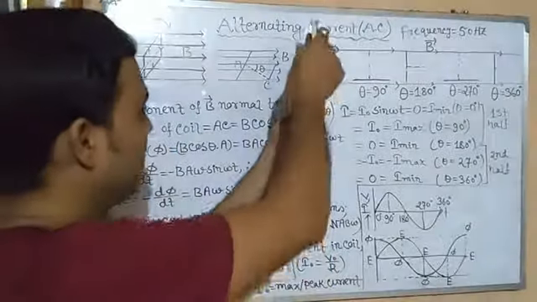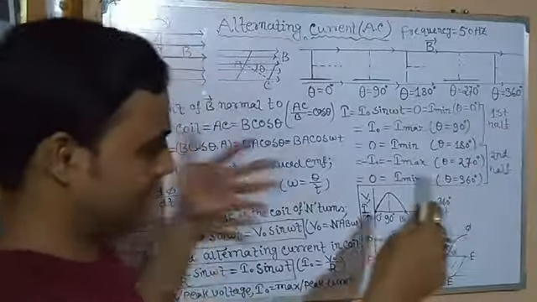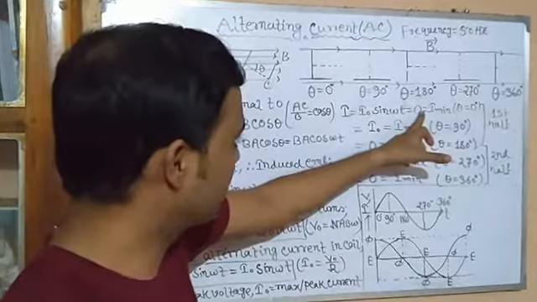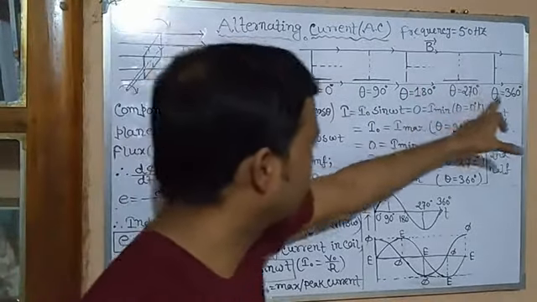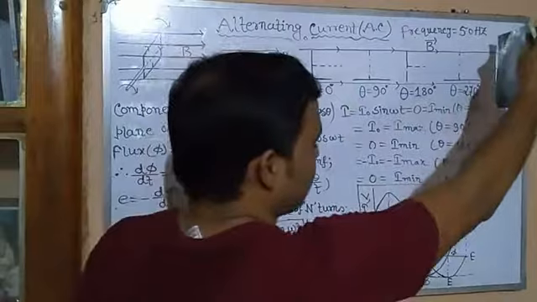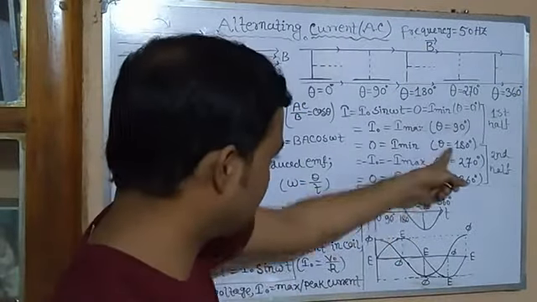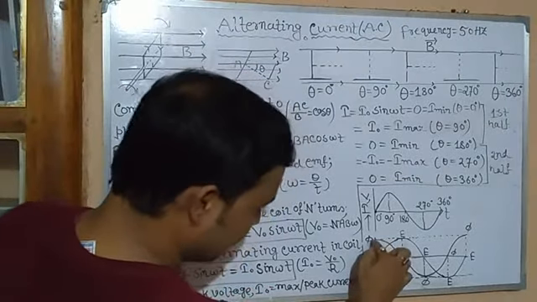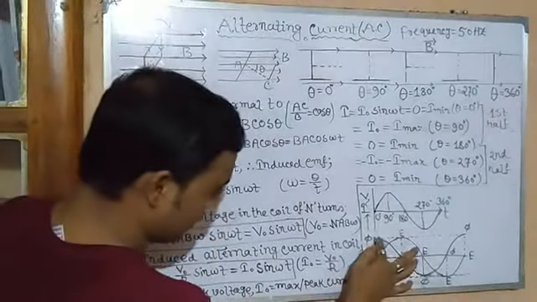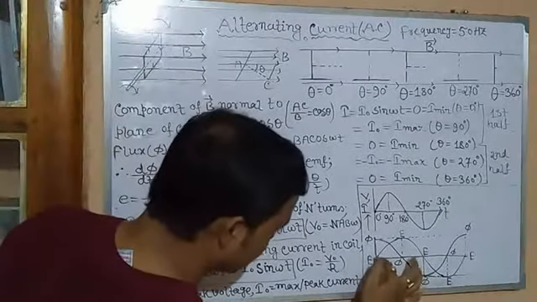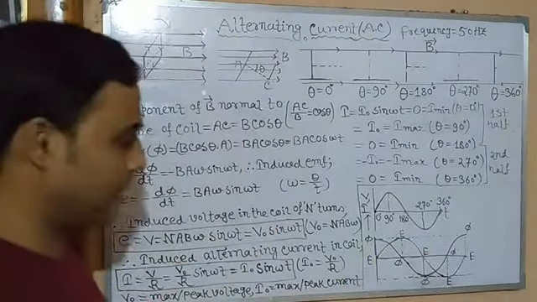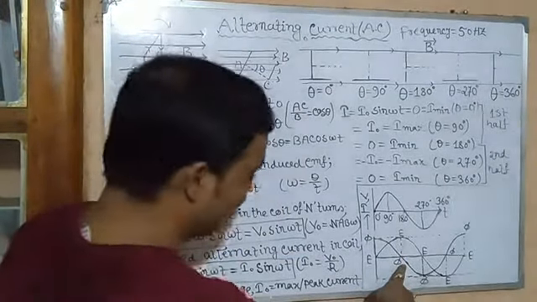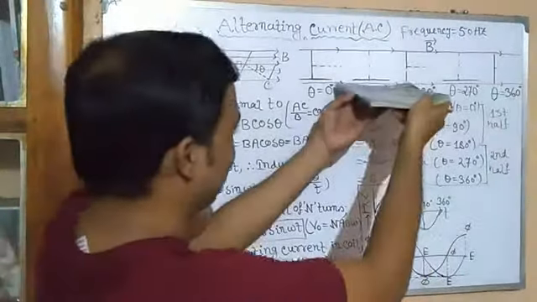Perpendicular means maximum flux, current is 0, induced EMF is 0, isn't it? At 0, 180, 360, in all these cases flux was maximum, but current is 0. Then slowly the flux is decreasing, and with the decrease of the flux, EMF or current is increasing. Then when flux becomes 0, minimum, induced EMF is maximum.